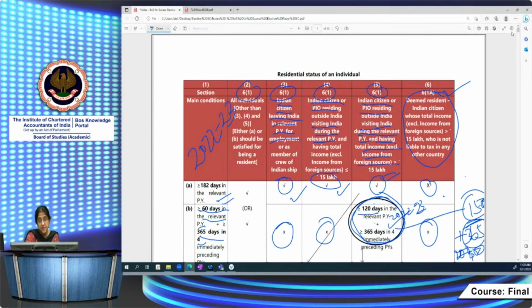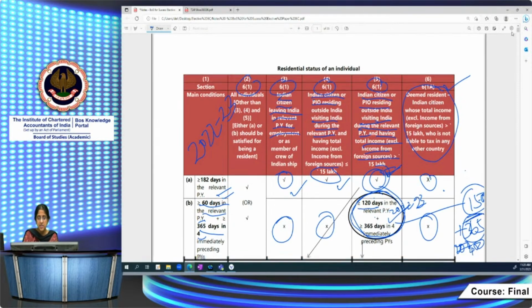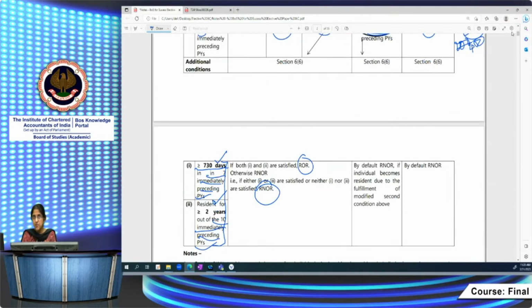However, if this person becomes resident by virtue of condition number 1, 182 days, then you have to see the satisfaction of both the additional conditions. See, this provision is the basic in international taxation. You have to understand this properly, because by virtue of the residential status only, whether the income is includable in his total income or not is decided.